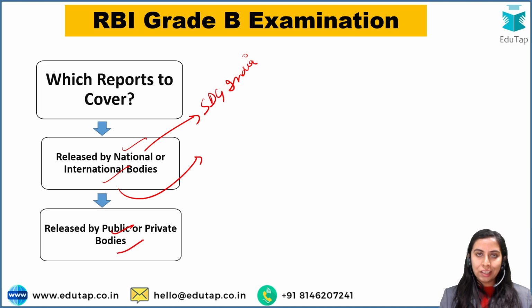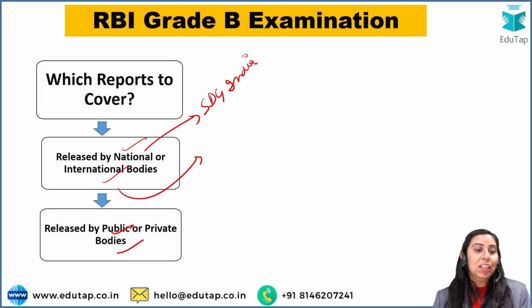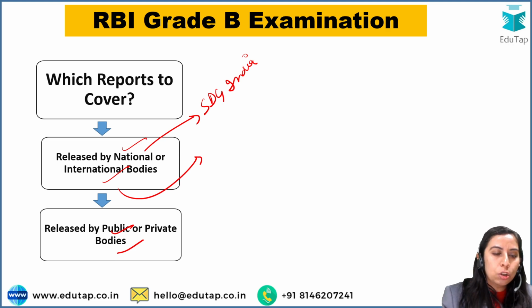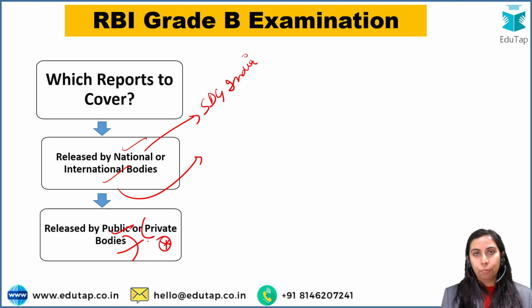If a report is released by a public body in a public domain, it is important for you. If it is national, then also. If it is international, then also. On the other hand, if a report is released by a private body at national or international level, that is, the report is released by a private organization, although it has released the report in public domain, but it is a private body, then the relevance of that report will become less as compared to a public body report, right?